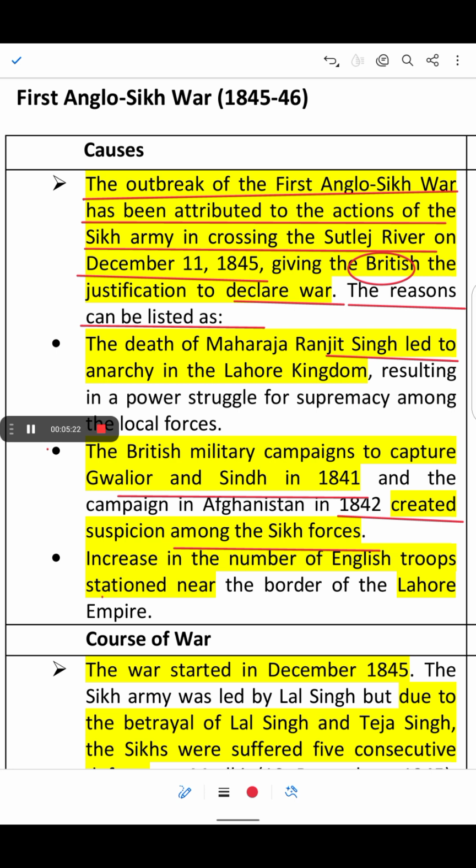There was also an increase in the number of English troops stationed near the border of the Lahore Empire. So all those things led to the First Anglo Sikh War.